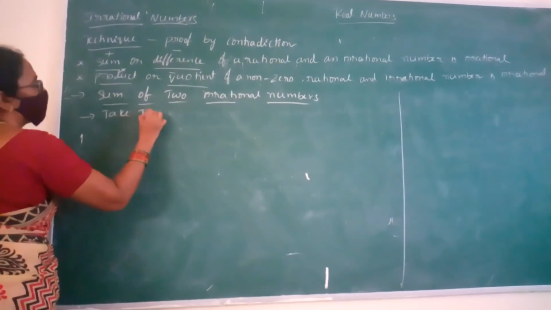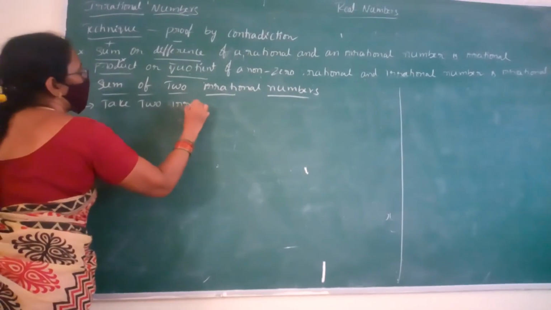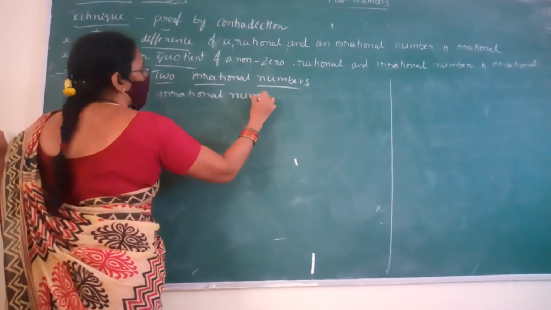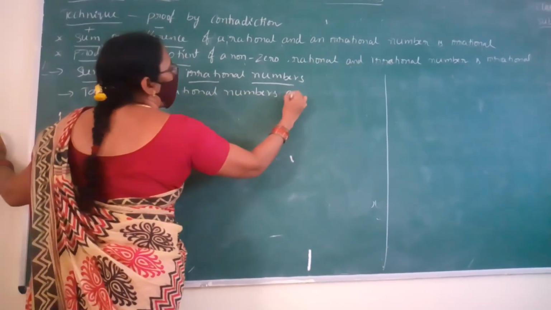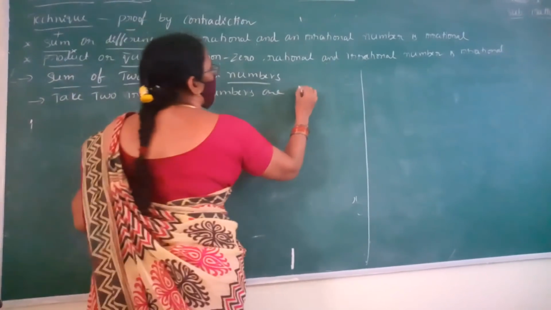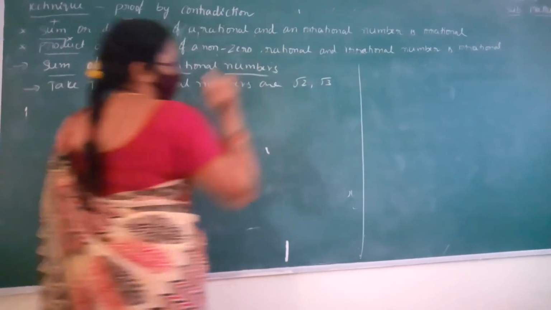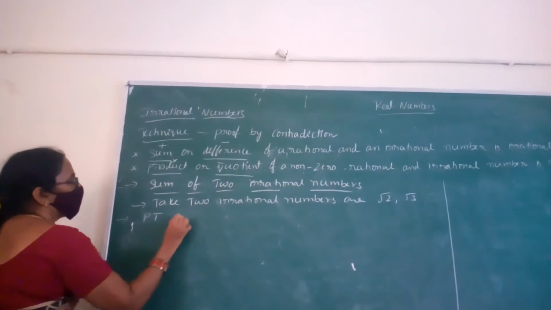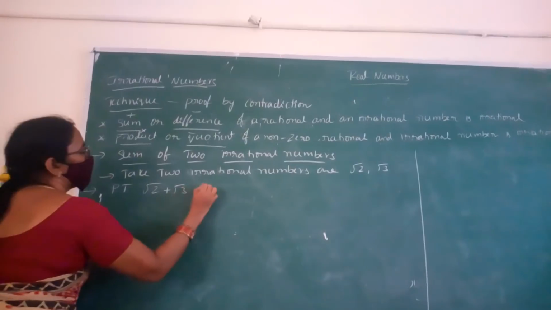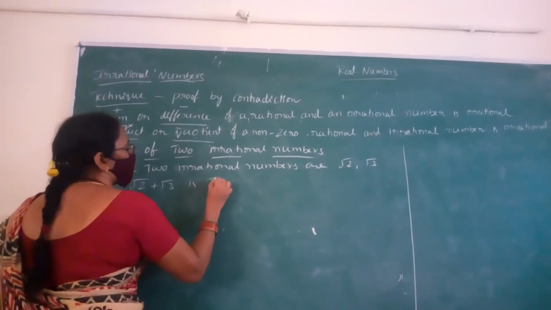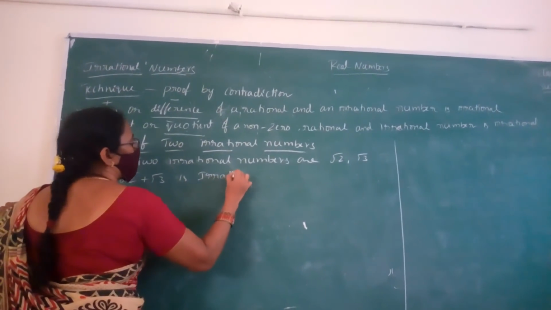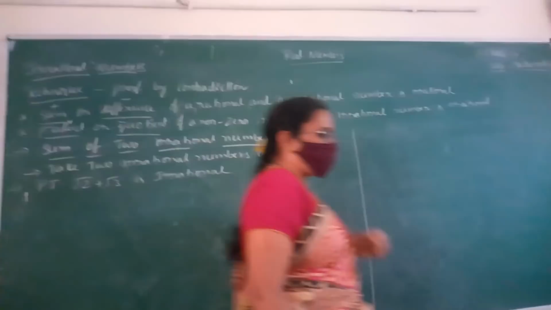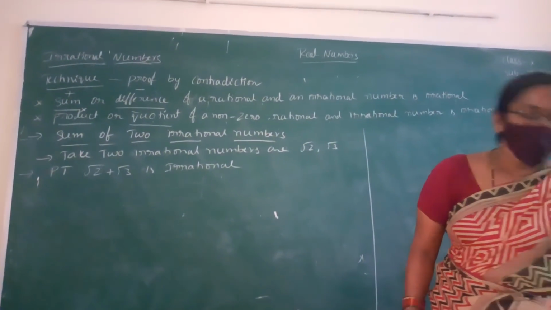Take two irrational numbers: root 2, root 3. Okay. Prove that root 2 plus root 3 is irrational.